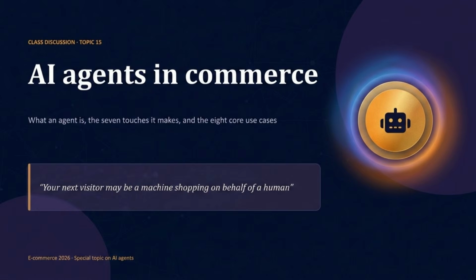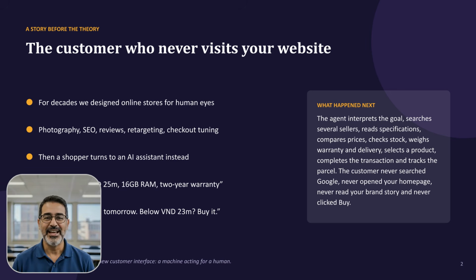Imagine a world where your next visitor isn't a person, but a machine shopping on behalf of a human. This shift is redefining how we think about e-commerce as we move toward 2026. For decades, we designed stores for human eyes, focusing on photography, SEO, and branding. Now, a shopper may use an AI assistant to find a laptop with specific specs, a warranty, and a delivery time. The agent handles the search, comparison, and transaction. Your brand might never even be seen.